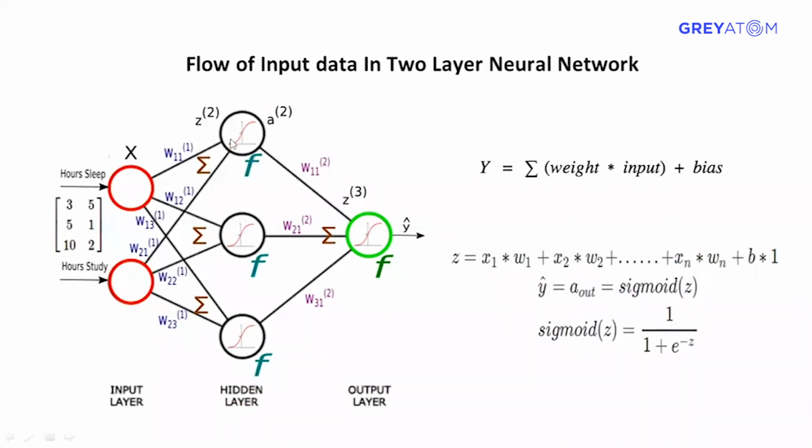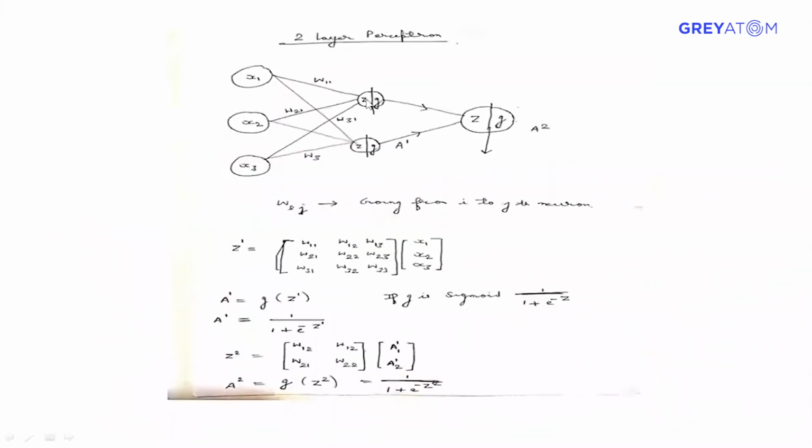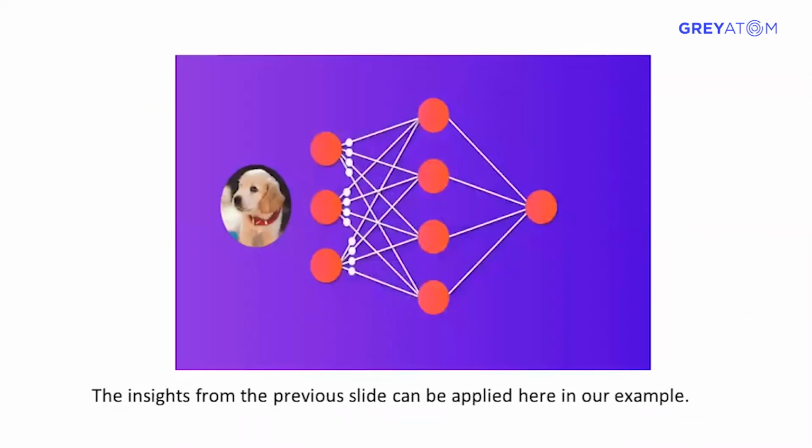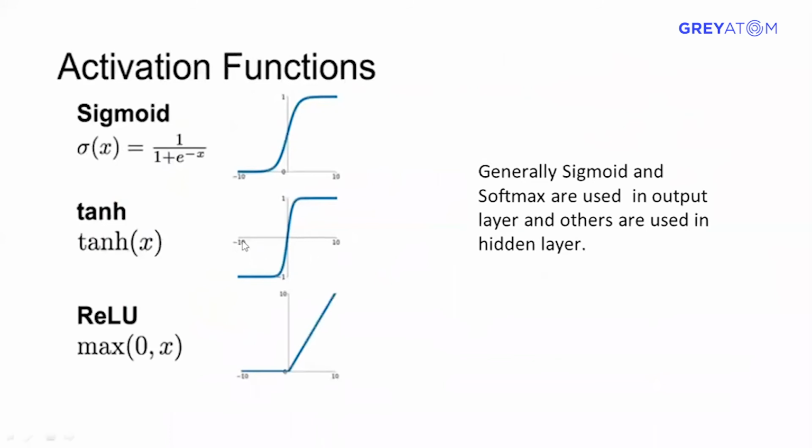So Z is nothing but a sigma layer, which sums Wx plus B from the input, and G is where non-linearity is learned. It's basically squashing the inputs, changing the dimension over here.